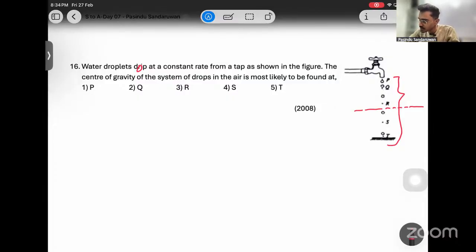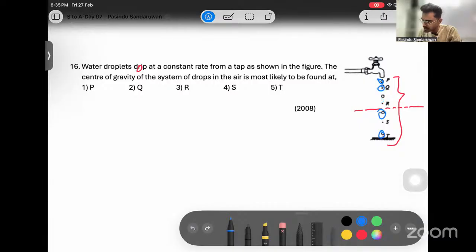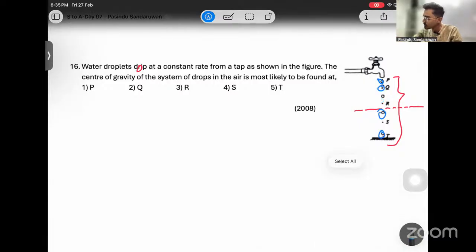Now, with respect to that center line, there are two droplets below and three droplets above. Then the center of gravity should be towards the three droplets above. Then the center of gravity should be, give me 1 second, I'm getting an urgent call.